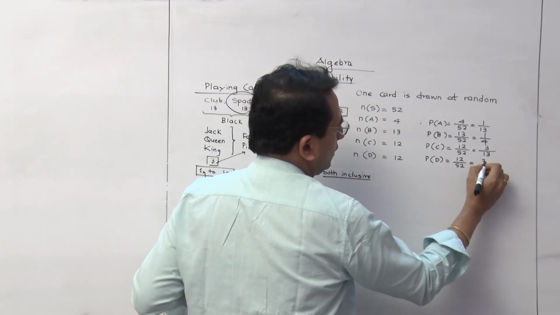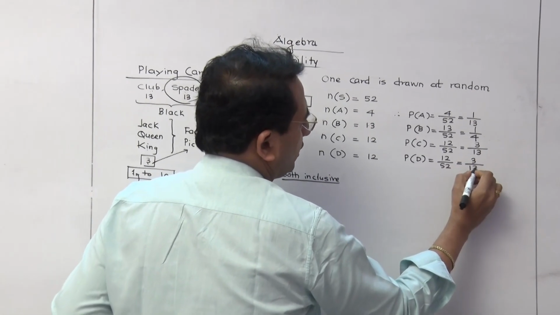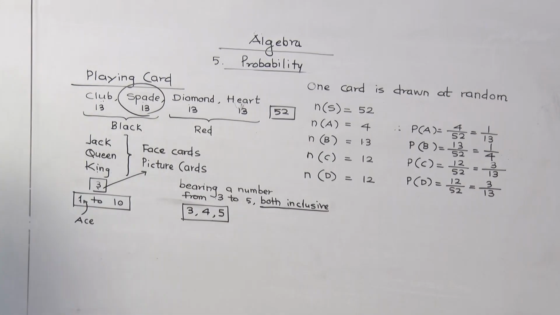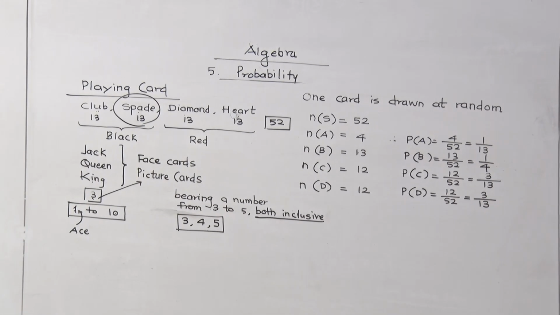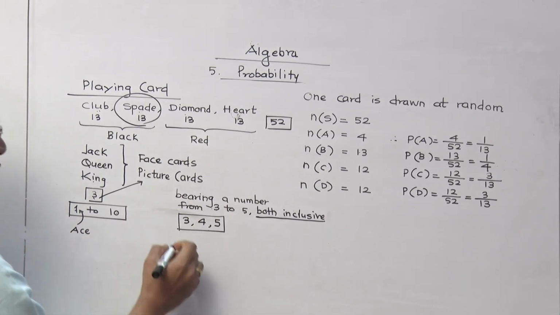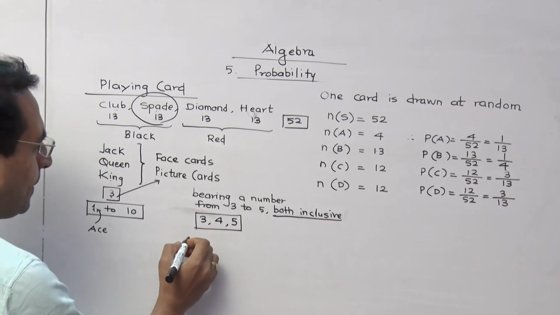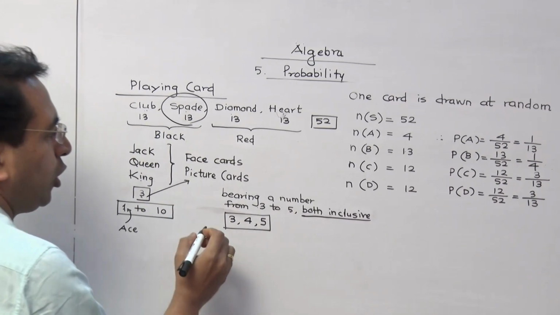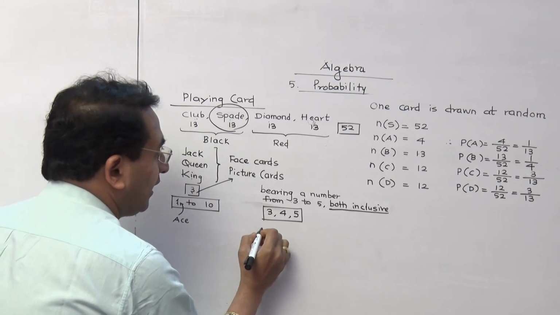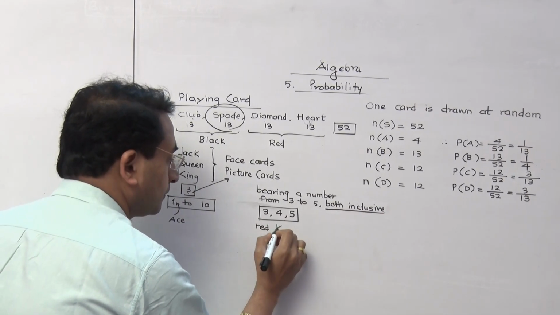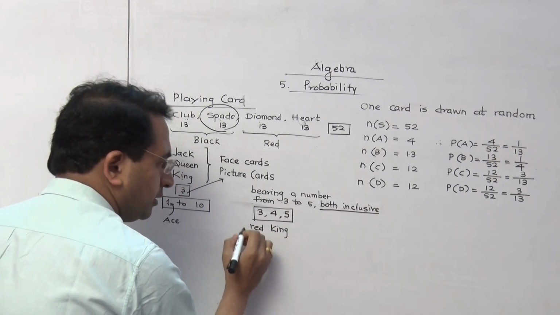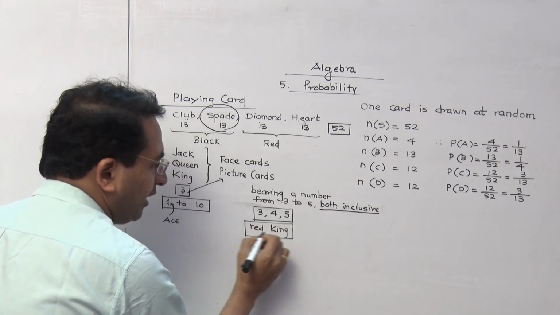That comes to be 4 3s are 12 and 4 13s are 52. Again, we are getting the same thing. What can be written here? There is one more possibility we can say. Find the probability of getting a red king. See this. It is not only king they have used.